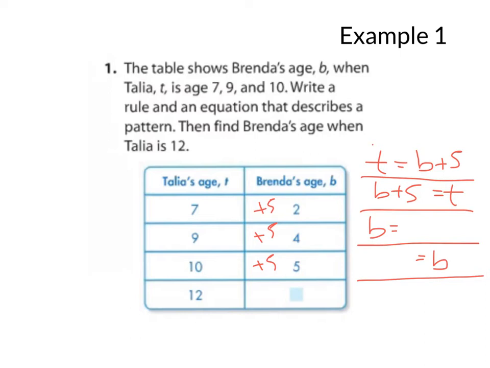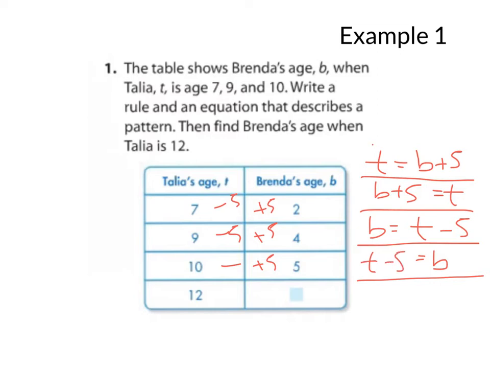B equals... All right, so we're going to start with t. We're going to arrive at an answer for b. So what happens to t so that we get to 2? Well, if you take away 5, then you get to 2. 9, if you take away 5, you get to 4. Likewise with this one. So you start at t, you take away 5, and then you get to b. Likewise, it can also be written like this.